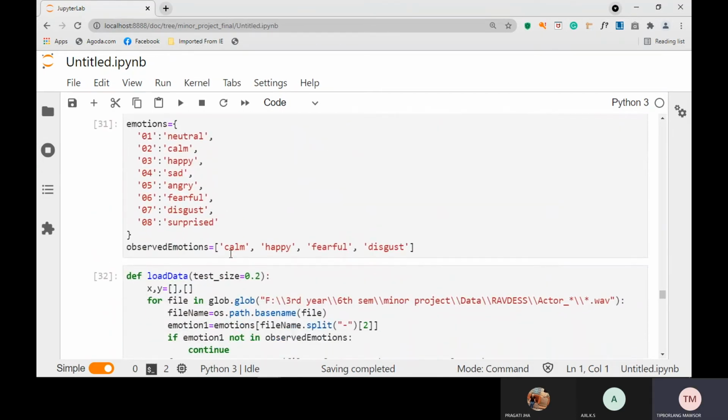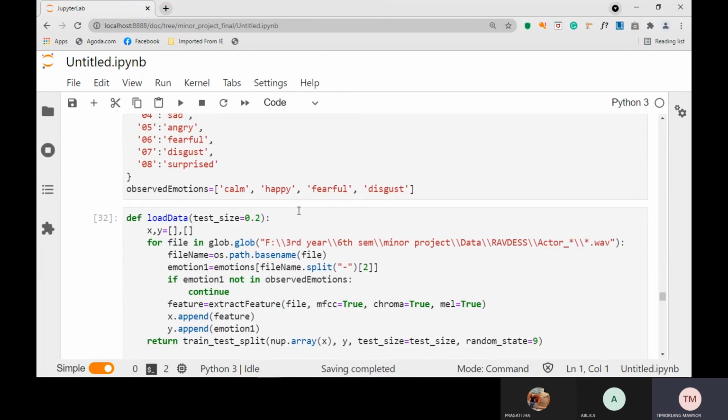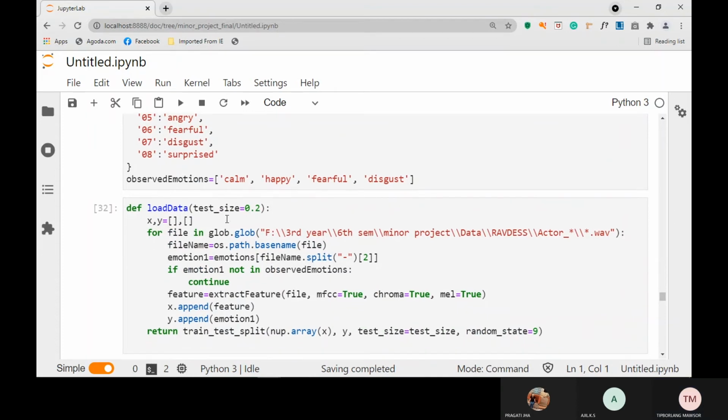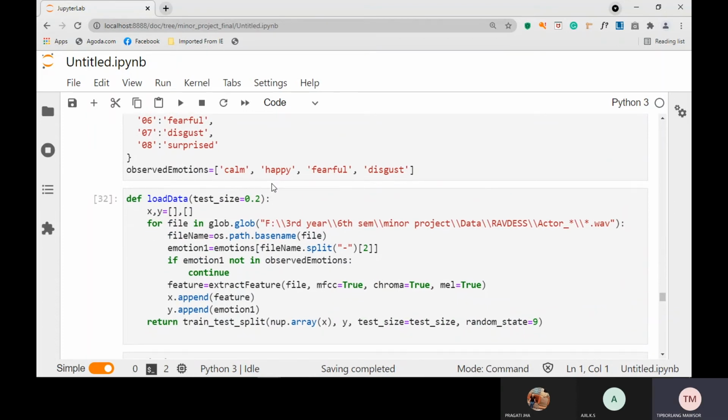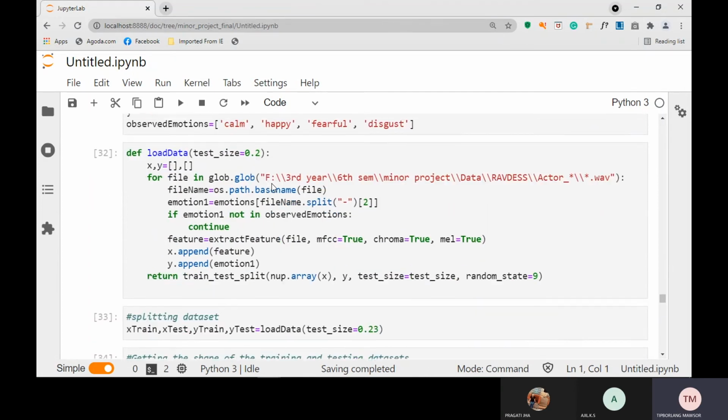And then after that, we need to observe emotion. There are four emotions that we use in our project. So we keep this as a value pair for emotion, that is 01 for neutral and 02 for calm, something like that, until 08. And then we took it as observed for only four: calm, happy, fearful, and disgust. These are the four emotions, and we store them as an array.